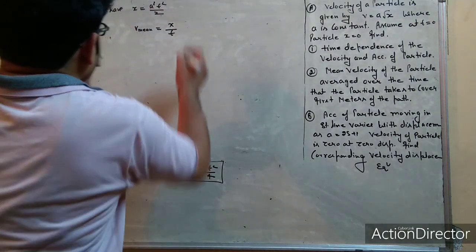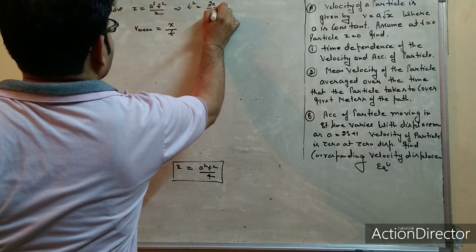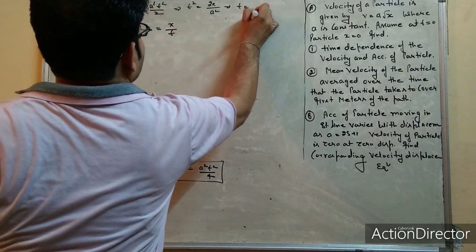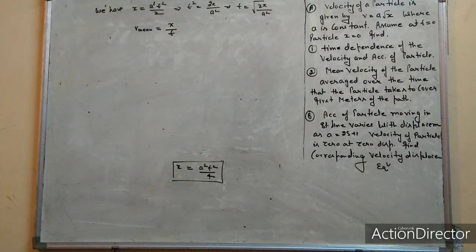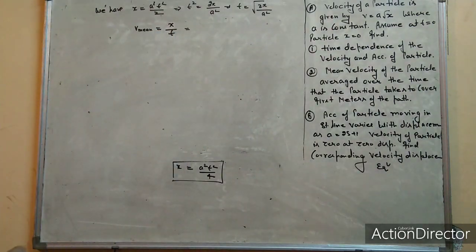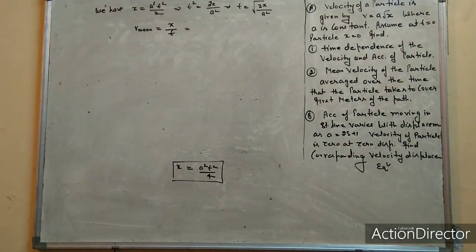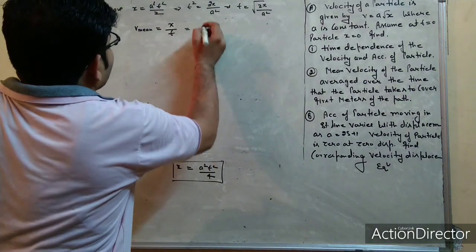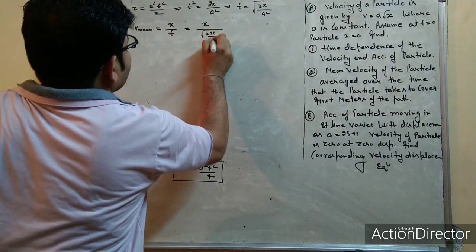So you have to find t from here: t is equal to the square root of 2x upon a². Now you have to put that term here. What do you have as displacement here? x, you can take it as x. So this is your x, and time is root of 2x upon a².